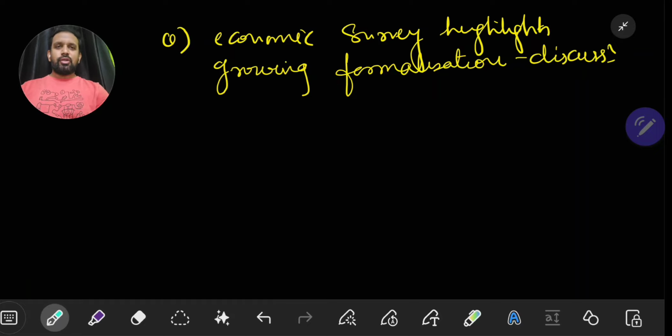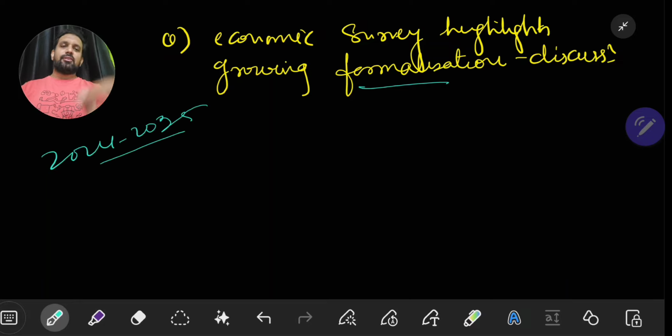Today we will be talking about a very important model question and answer in our mains master classes series, that is with regard to formalization. This particular formalization has been given importance in the 2024-25 Economic Survey. That is the reason we are going to have a model question and answer on this particular topic.